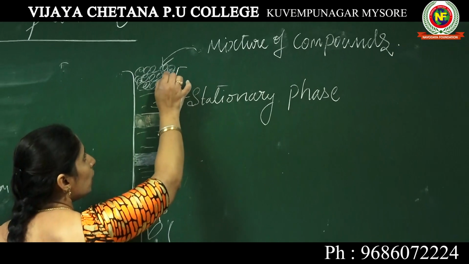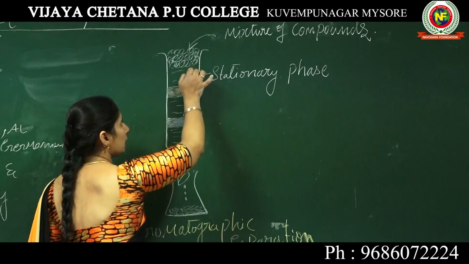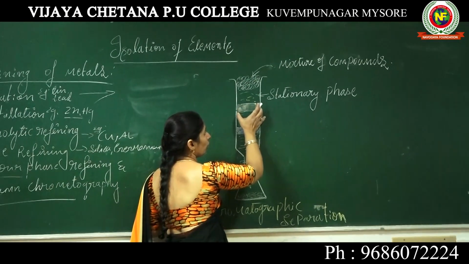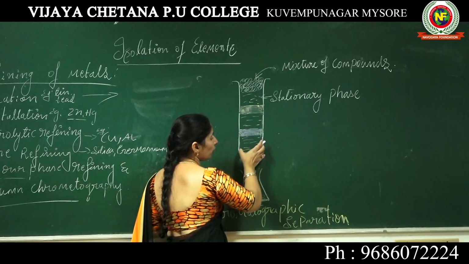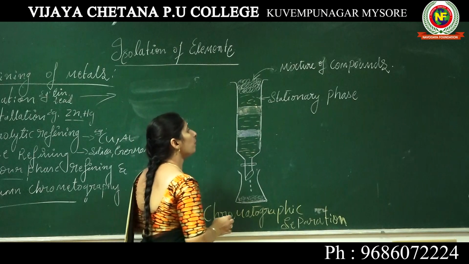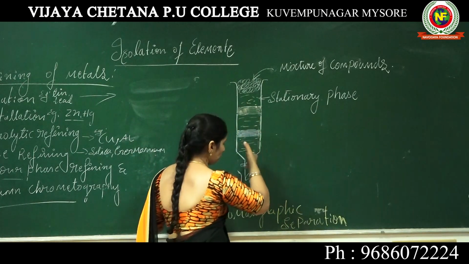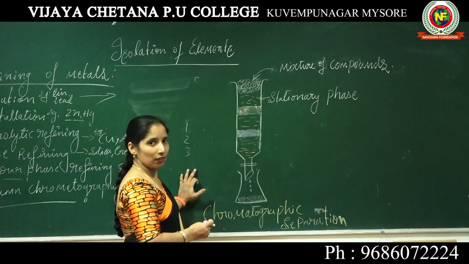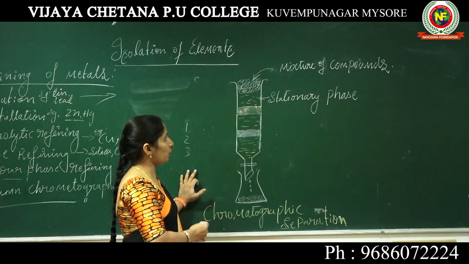When you introduce the mixture of different components inside this column, they will move down. Here we mainly use a liquid or gas phase in this column chromatography, where the metals are in a liquid or gaseous state.